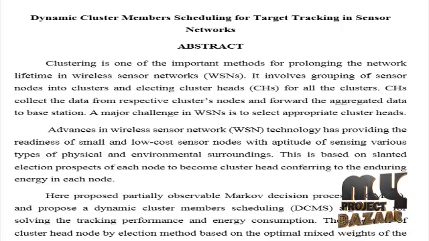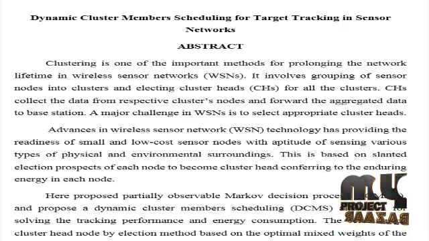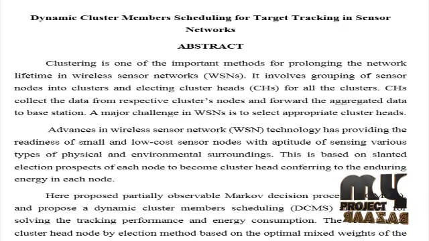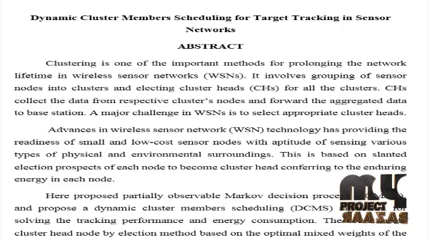The selection of the cluster head node is by an election method based on the optimal mixed weights of the signal strength and the residual energy of the node. By performing the dynamic cluster member scheduling algorithm, cluster members are generated dynamically. This approach efficiently reduces redundant nodes and lowers the communication. Even though the number of cluster members is large, target tracking needs a minimum number of cluster member nodes to transmit the sensor information, so the cluster members perform a sleeping or awaking scheduling model to save network resources and extend the lifetime of the network.